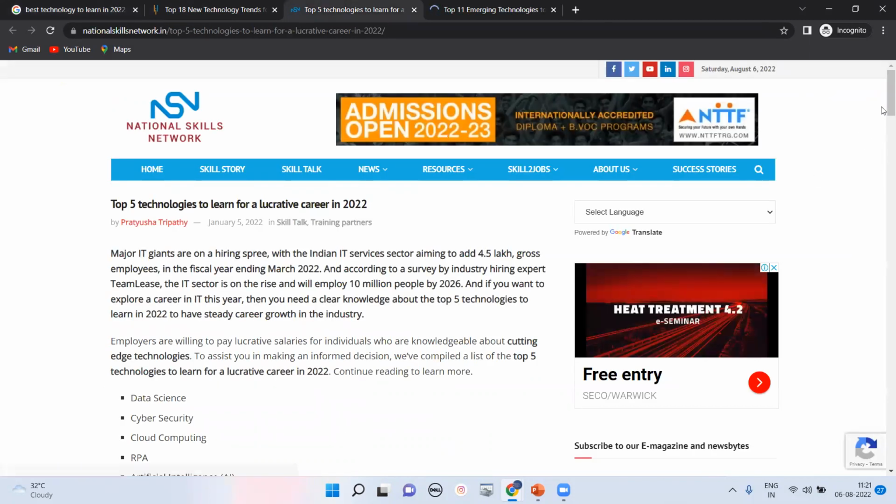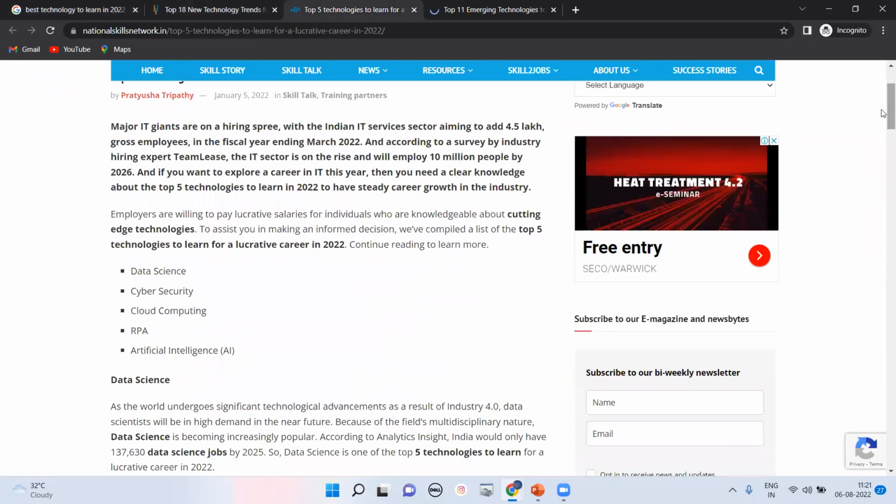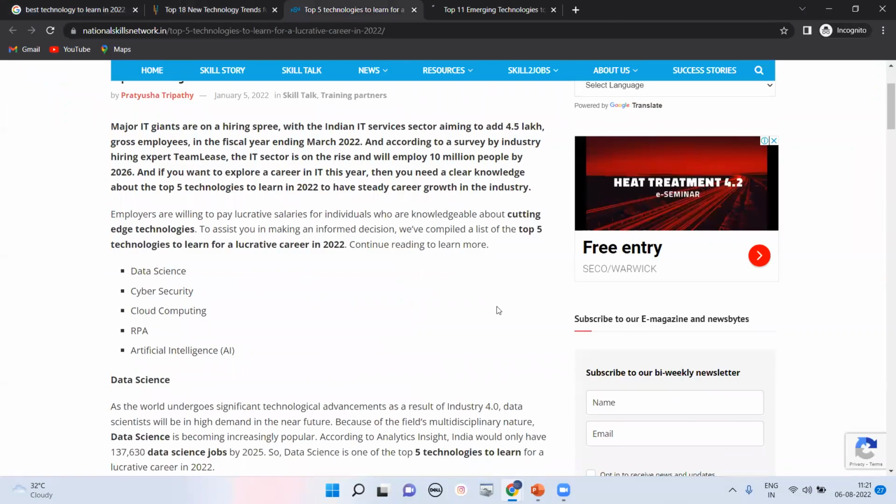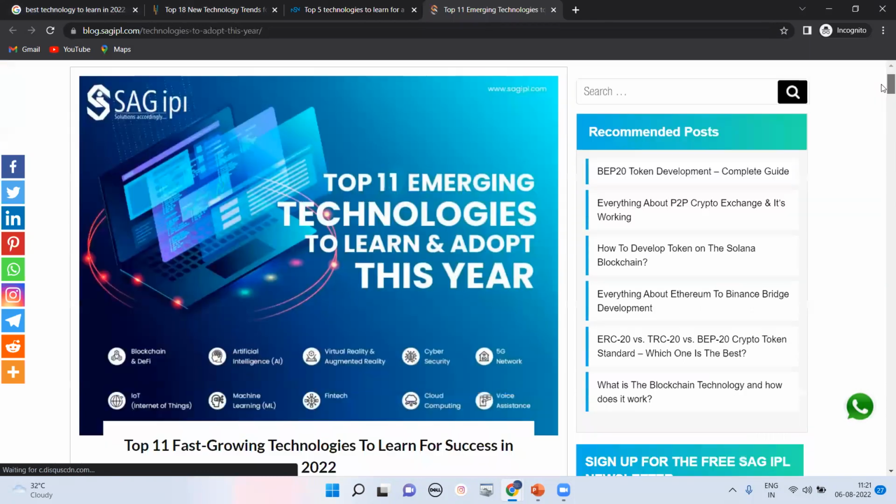You can start your career. Everywhere you get data scientist and RPA, that is the main thing to start. Companies give good salary because they get good money from the client, so they are able to pay. If you go to different websites also, everywhere you will get this right now.